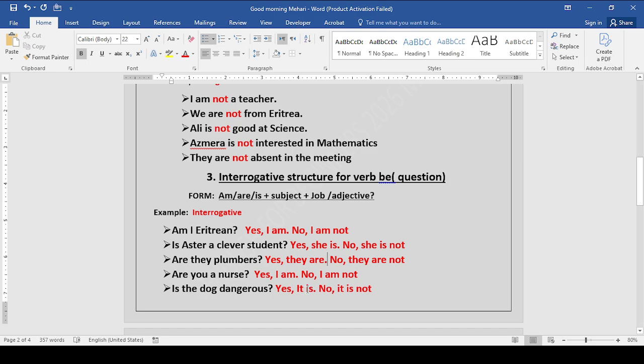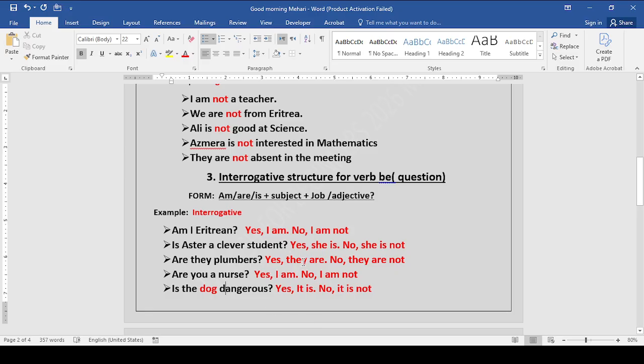No, it is not. Here I used it, because the dog is singular, so you have to use: Yes, it is. You use it instead of the dog. Is it dangerous, which means is the dog dangerous? Yes, it is. Or no, it is not.